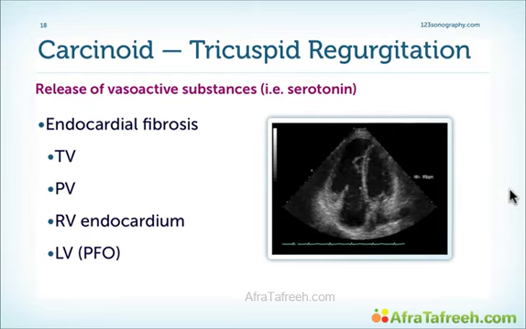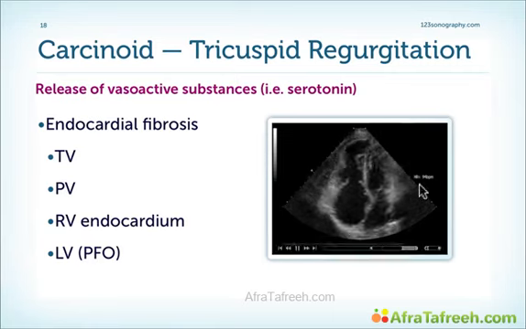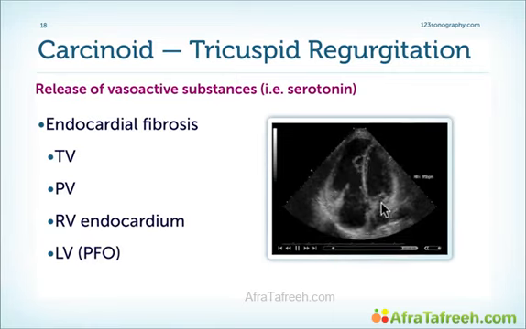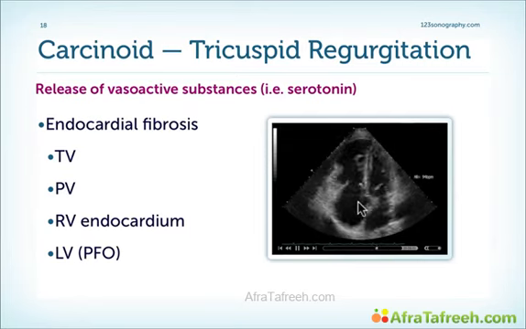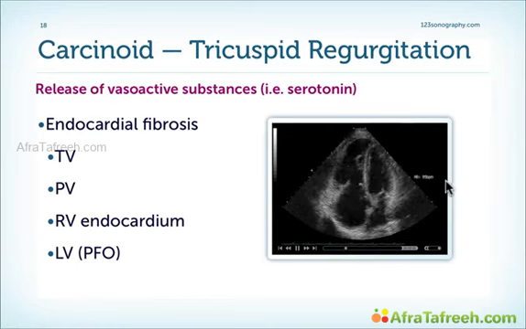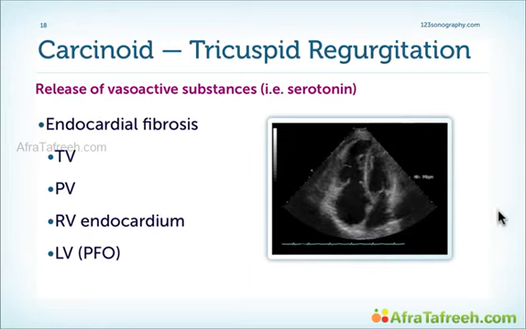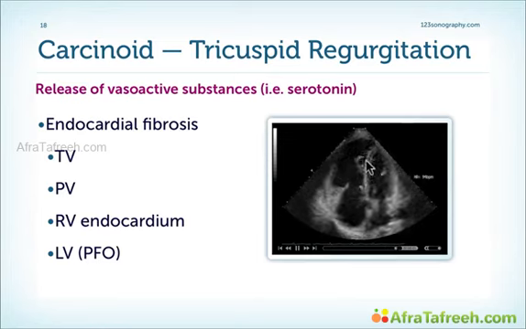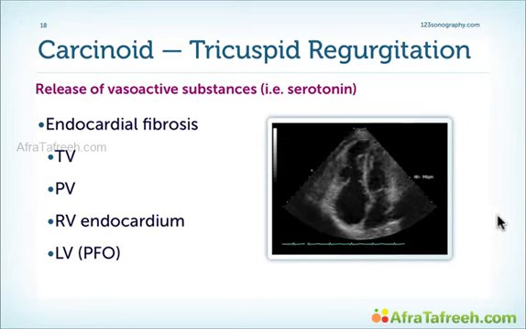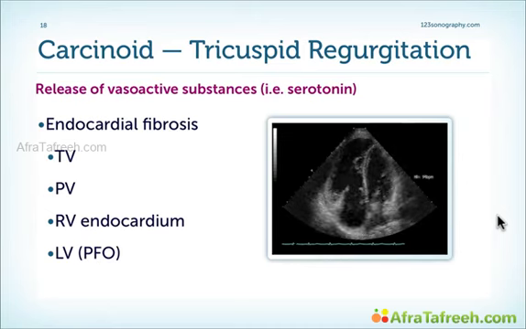Here's a beautiful example of a patient with carcinoid heart disease where we see the typical pattern of involvement of the tricuspid valve. We see a broad coaptation defect and the typical thickening of the leaflets and the leaflet restriction. The leaflet does not move at all. Without even using the color, you can imagine that the patient has significant high-grade tricuspid regurgitation.